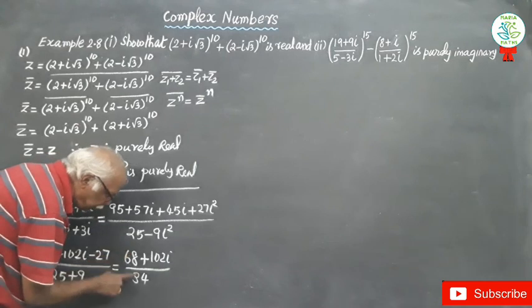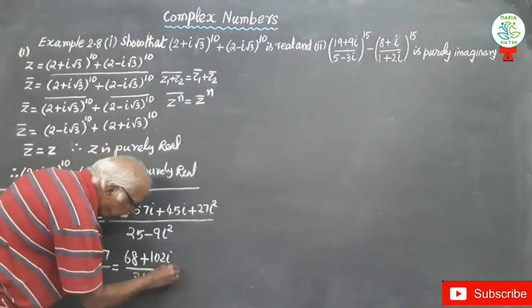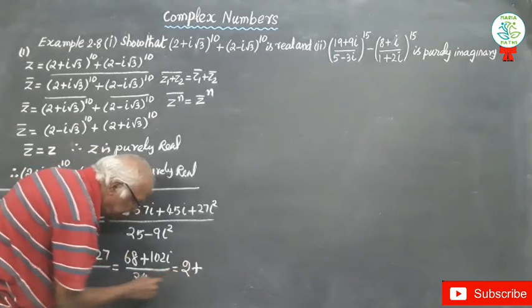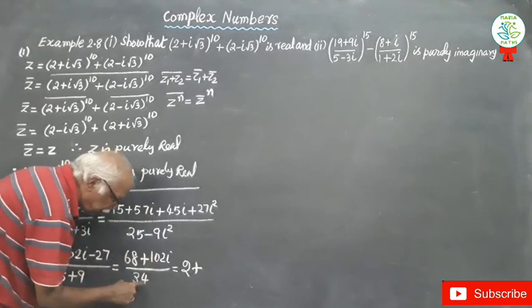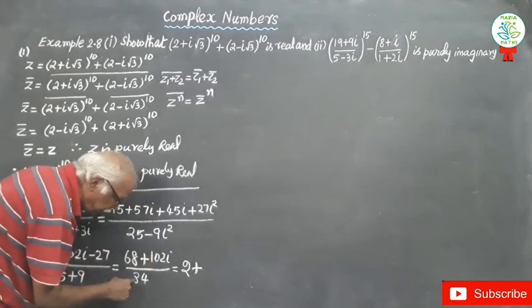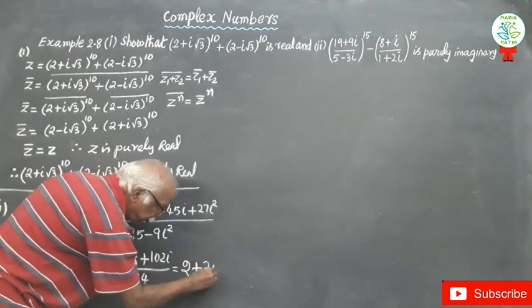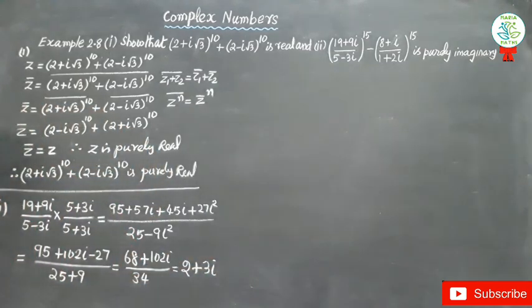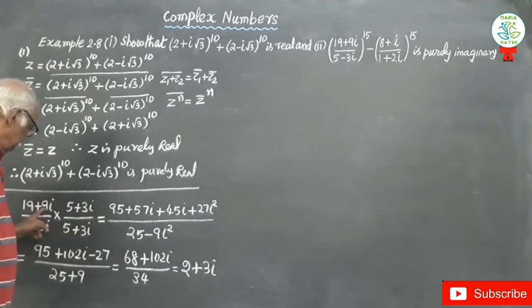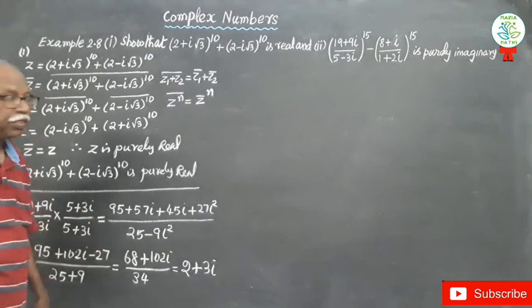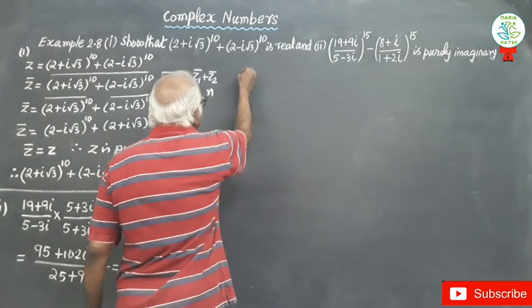Individually, 68 by 34 is 2, plus 102 by 34, 3 fours are 12, 3i. So we have simplified (19 + 9i)/(5 − 3i) equal to 2 + 3i. அதே மாதிரி இதை simplify பண்ணோம்.